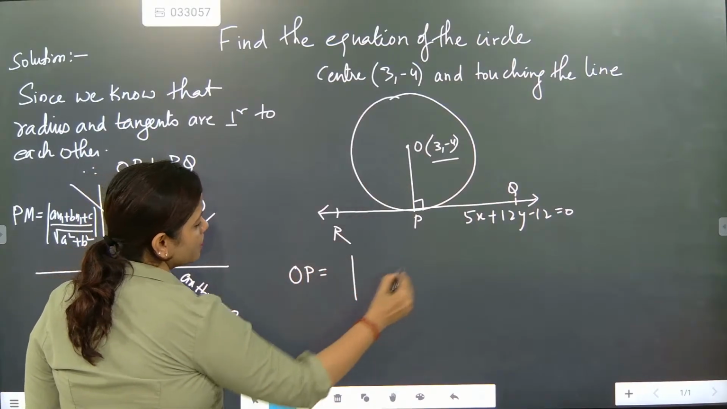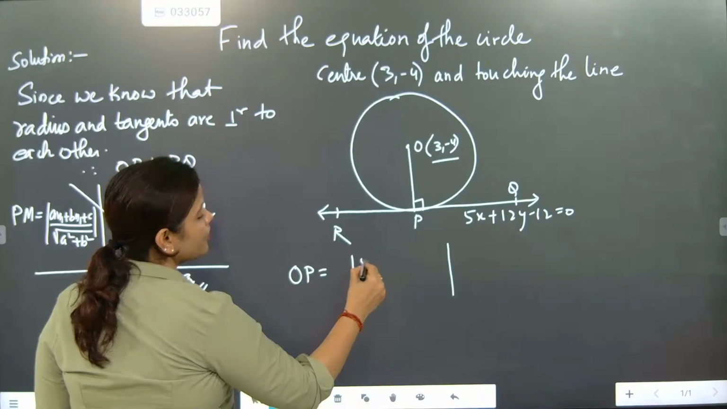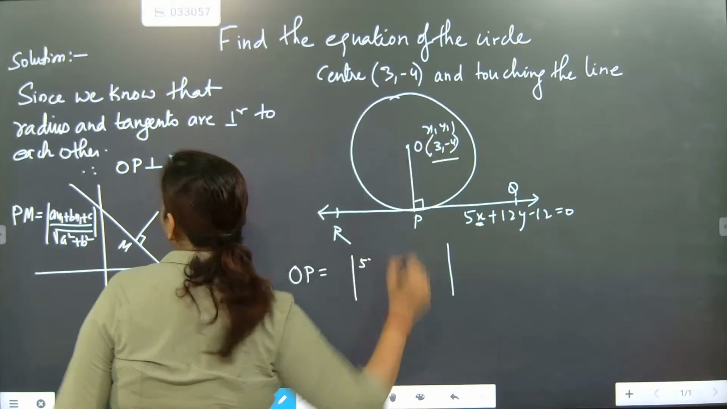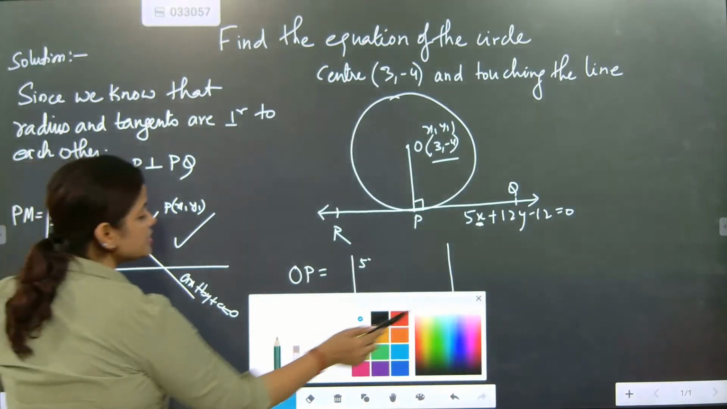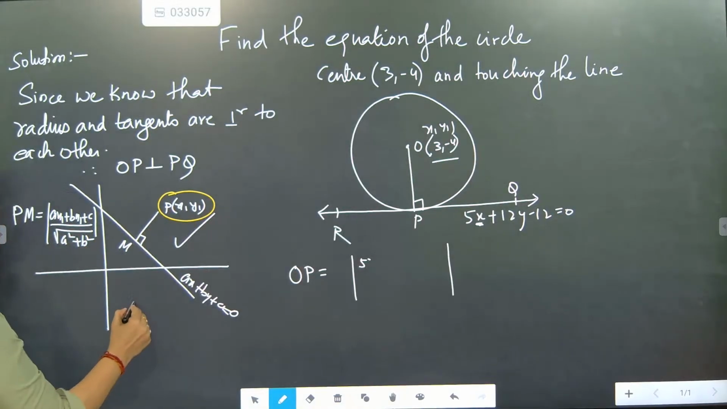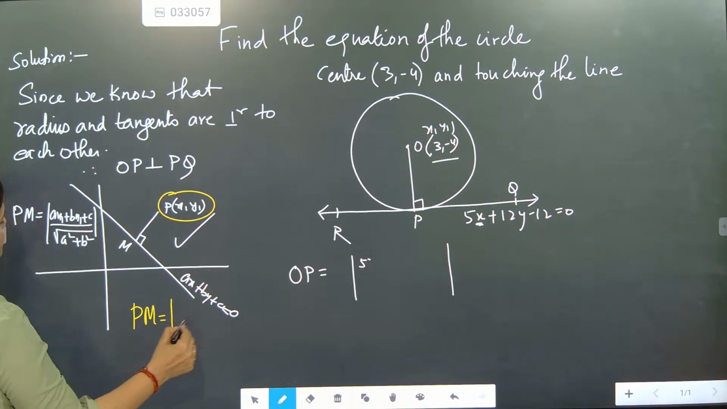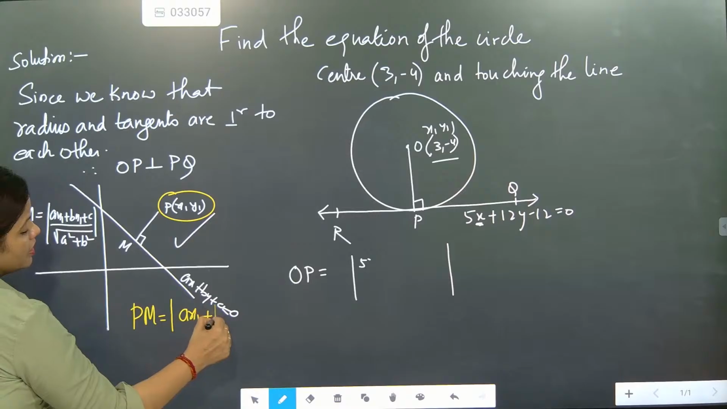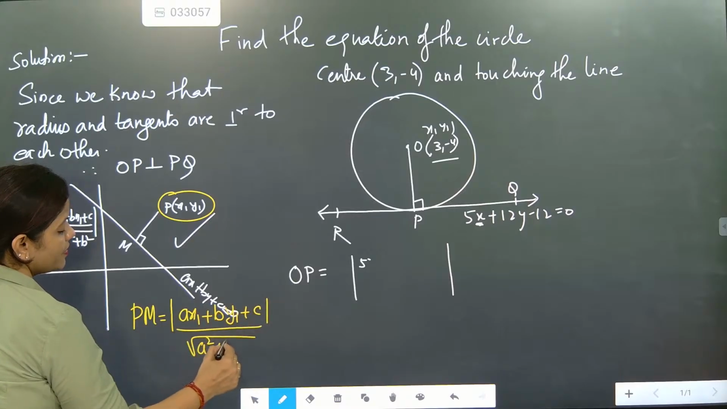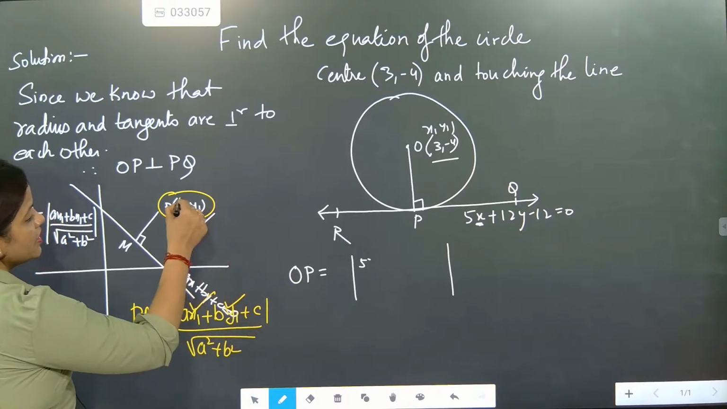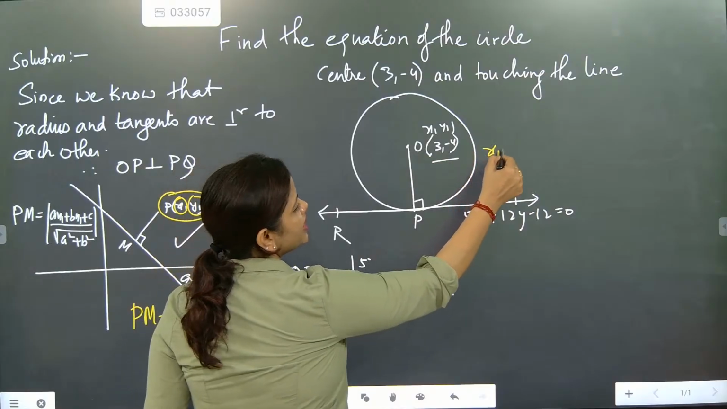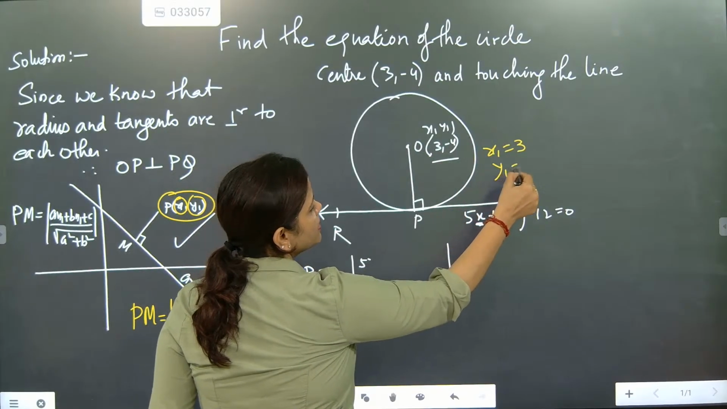Distance OP will be equal to ax1. So what is your 5x1? Instead of this one, this will become your x1 and y1. In the distance formula, this is your distance point, and to find the distance you write PM is equal to ax1 plus by1 plus c by root under a square plus b square. So what is x1, y1? X1 is equal to 3 here. Y1 is equal to minus 4.